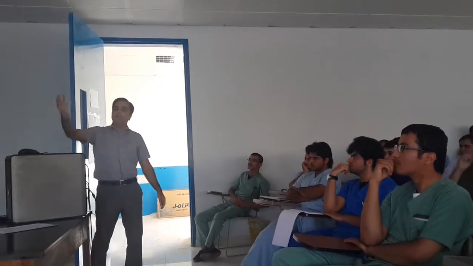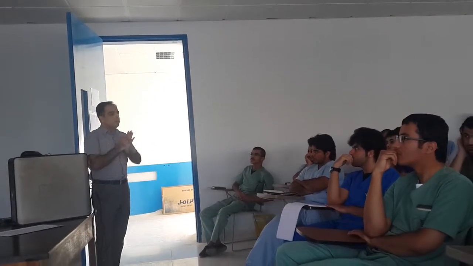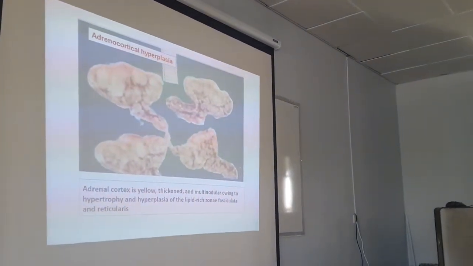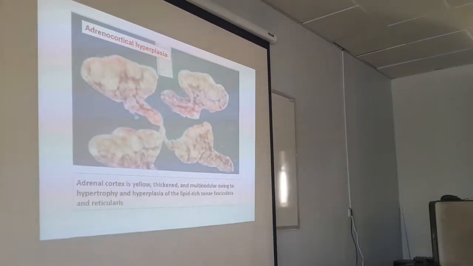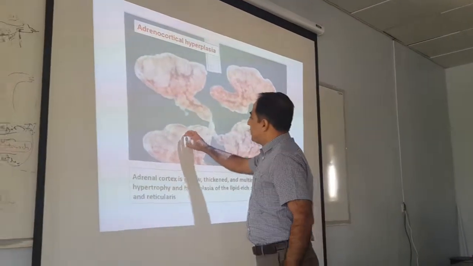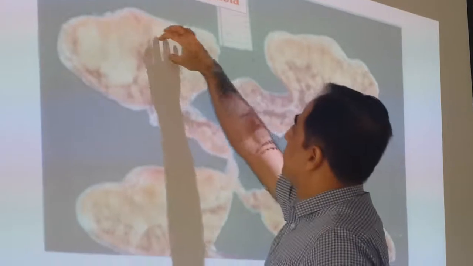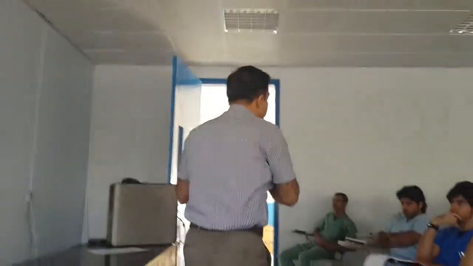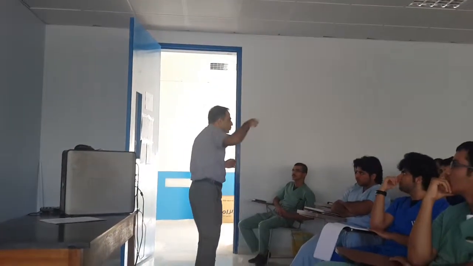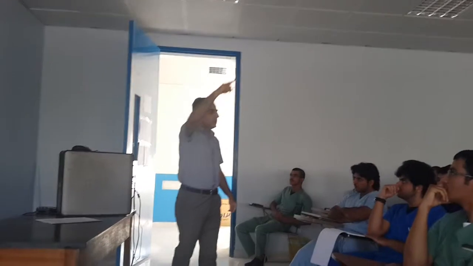We will see what is adrenocortical hyperplasia. Here, the adrenal cortex will be yellow, thickened and multinodular. Multinodular means multiple: one nodule, two nodules, three, four, five, six, like this. So there will be multiple nodules. This is the difference between the adenoma and hyperplasia. Hyperplasia has multiple nodules. Adenoma is solitary, single.